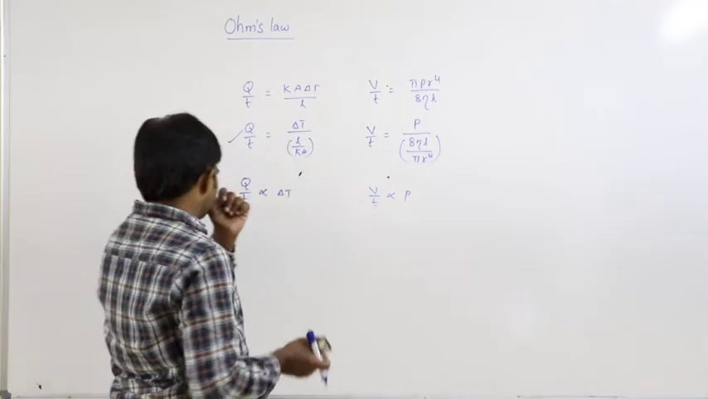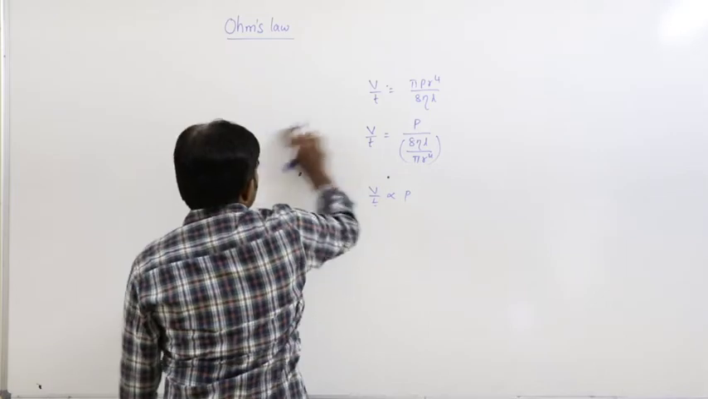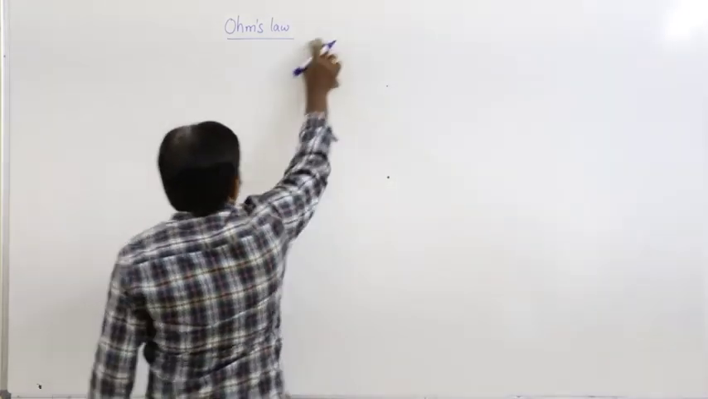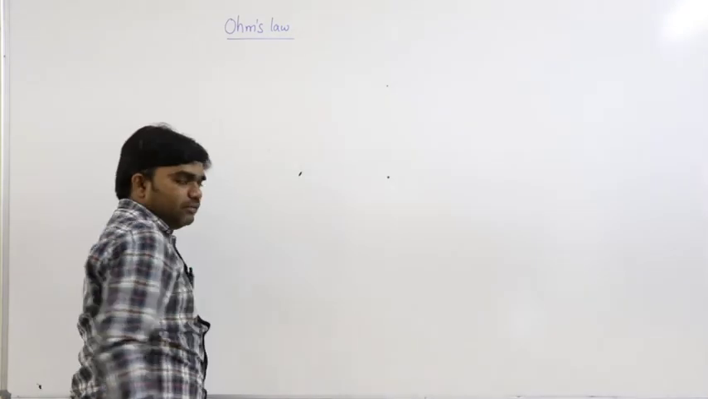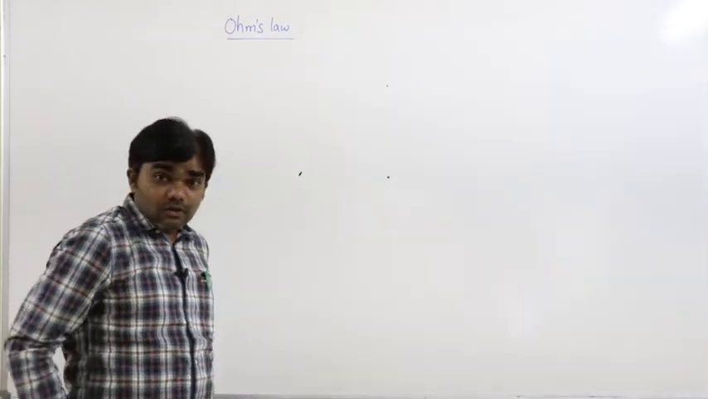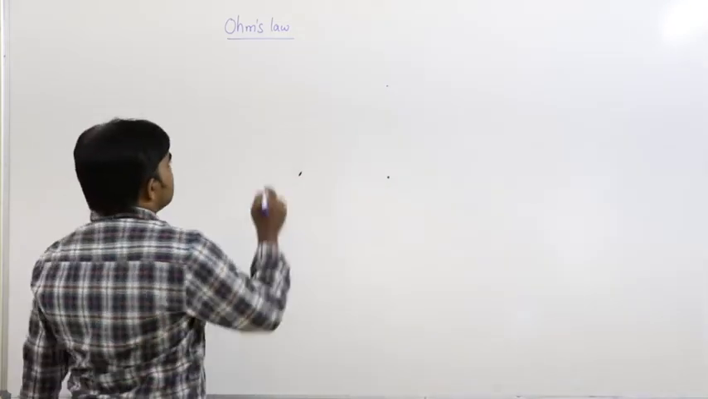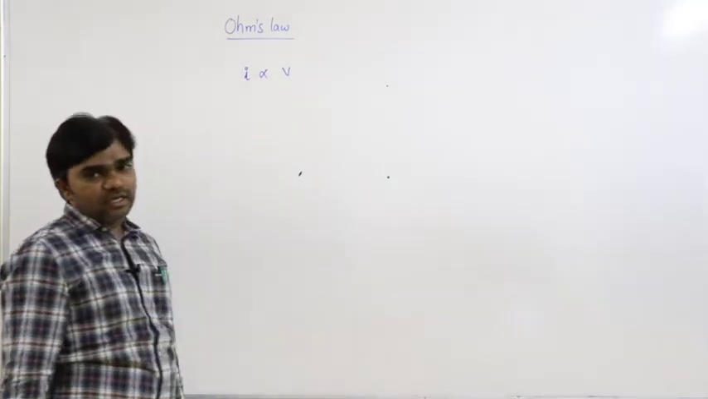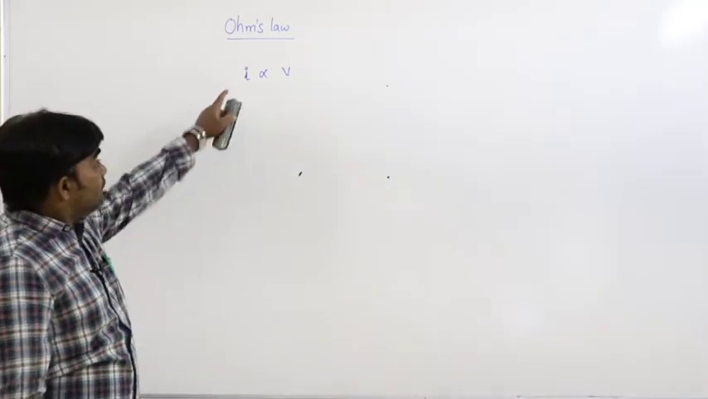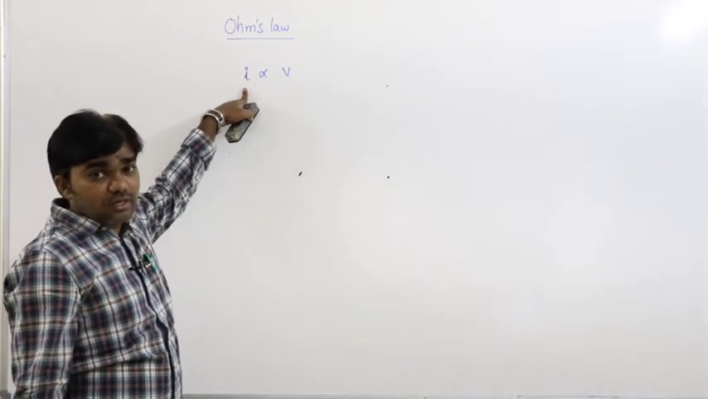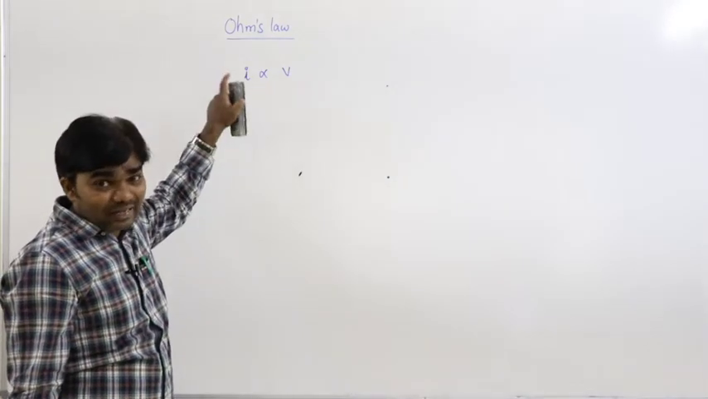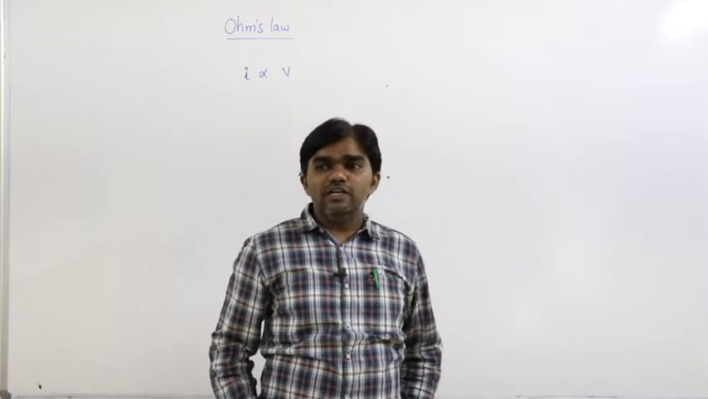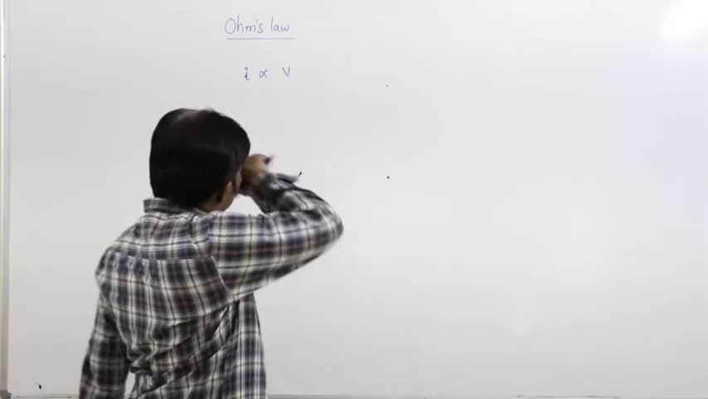In the same way here, at particular conditions, in a given conductor and at particular surrounding conditions, the rate of flow of charge is directly proportional to potential difference across the ends of the conductor. Rate of flow of charge, that is nothing but current, is directly proportional to potential difference between the ends of the conductor. So that is the Ohm's law.